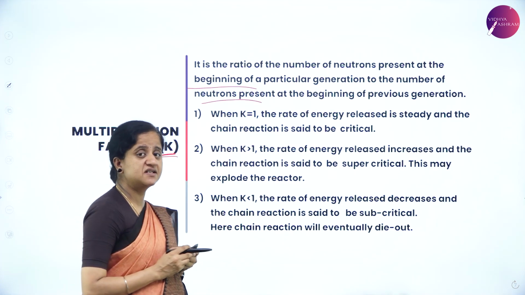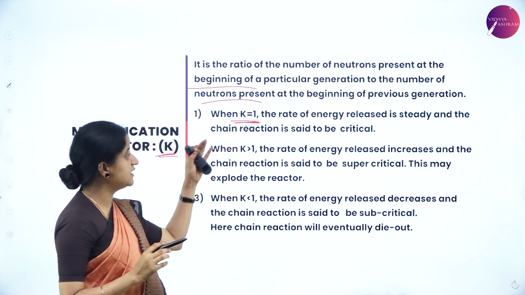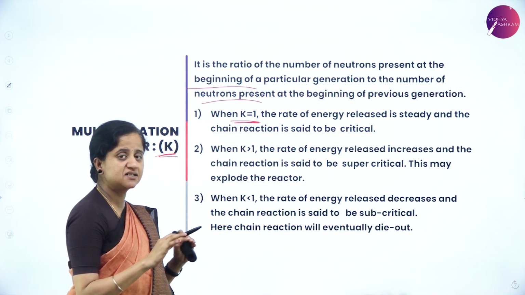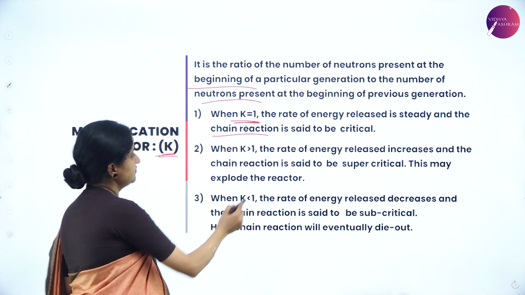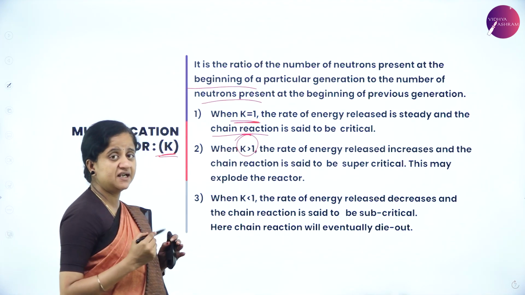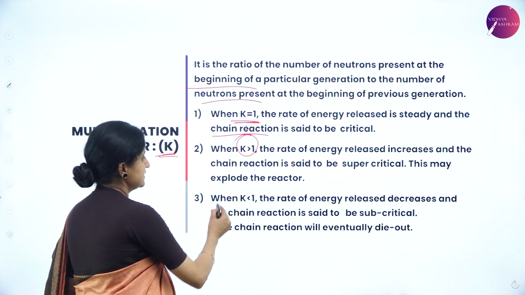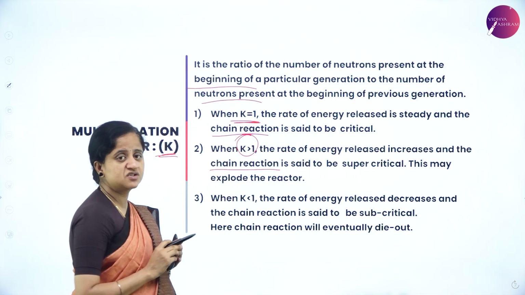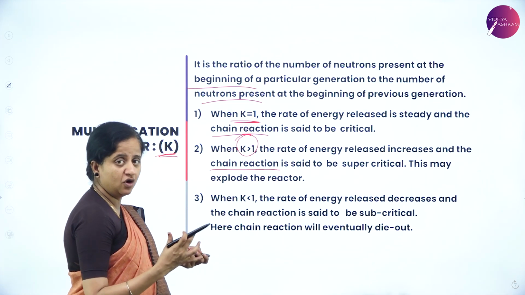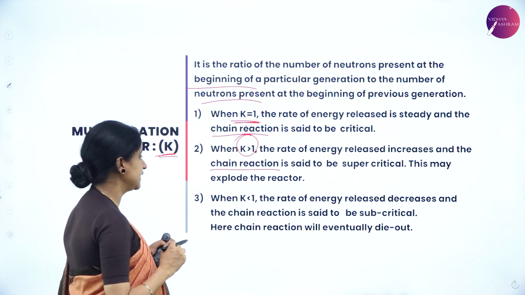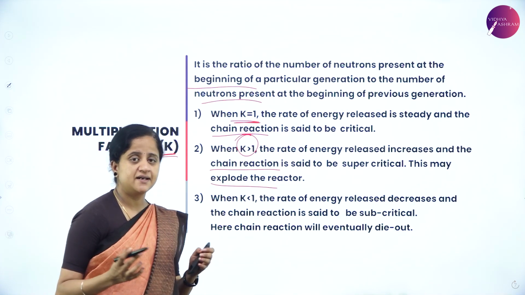As I told, it is denoted by K. When K is equal to 1, the rate of energy released is steady, it's constant, and the chain reaction is said to be critical. Suppose the value of the multiplication factor is greater than 1, then the rate of energy released increases and the chain reaction is said to be supercritical, because the energy released will be more. This condition may result in explosion of the reactors.